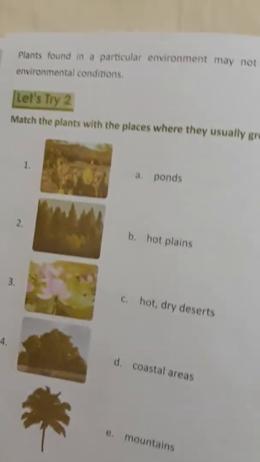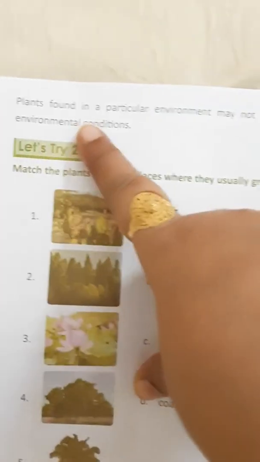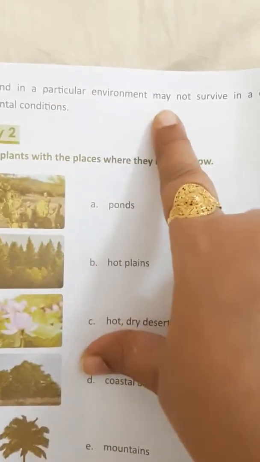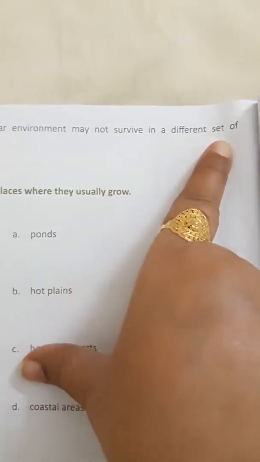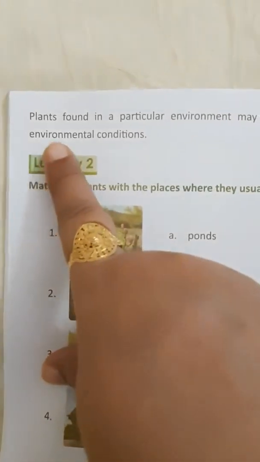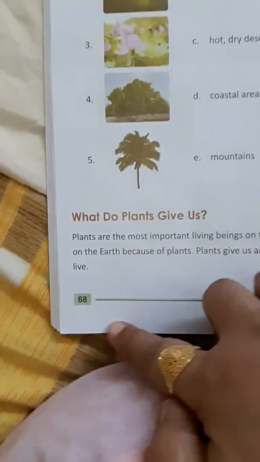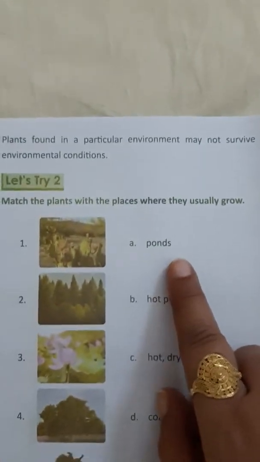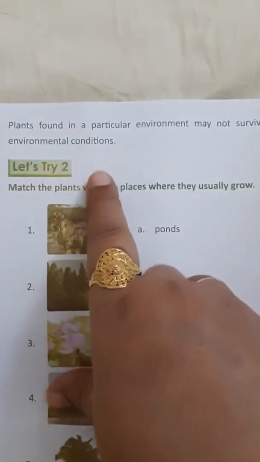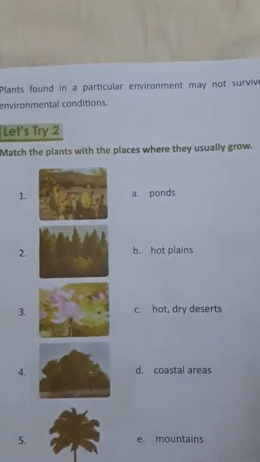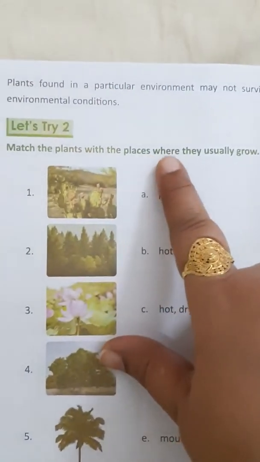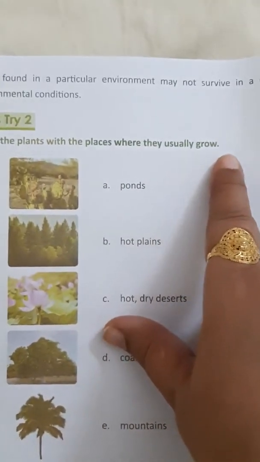Okay, so this is a water plant. After this will come, we have the plants found in a particular environment may not survive in a different set of environmental conditions. So this is page number 68, and we are reading about it. Now we will be doing Let's try to.